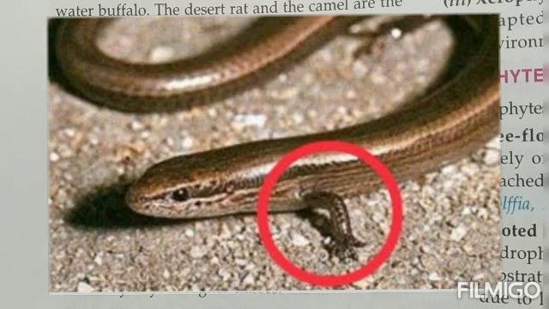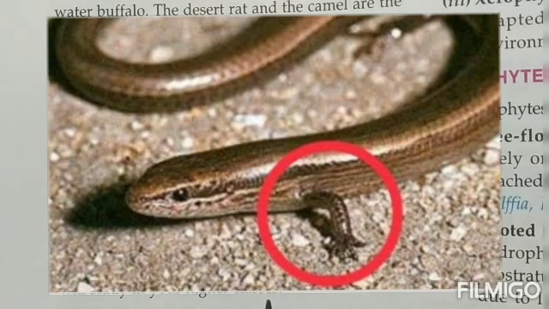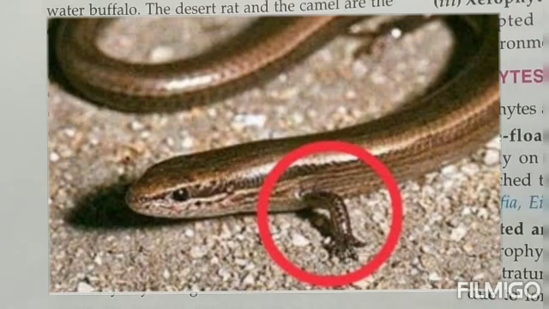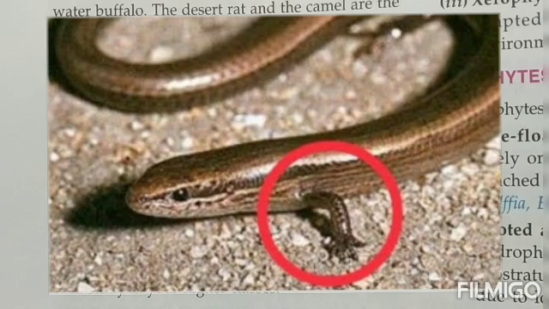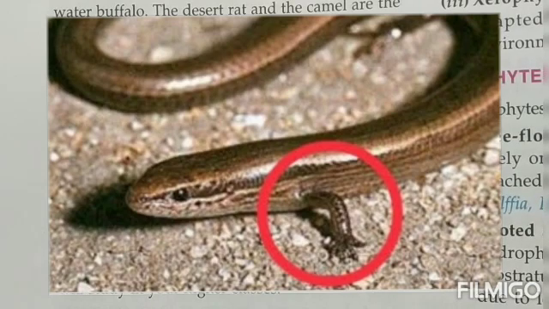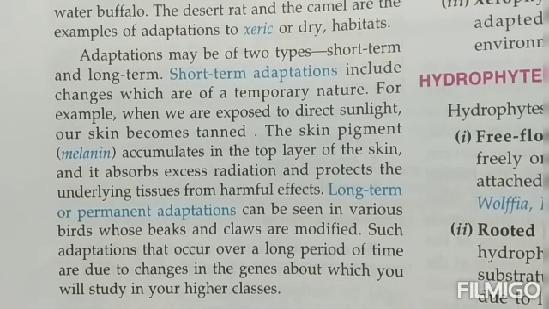So slowly they started lifting up their legs as they moved. And slowly the legs stopped being functional and were lost in the further genes of the snakes. And today we find snakes that don't have legs. So this is what is known as adaptation.